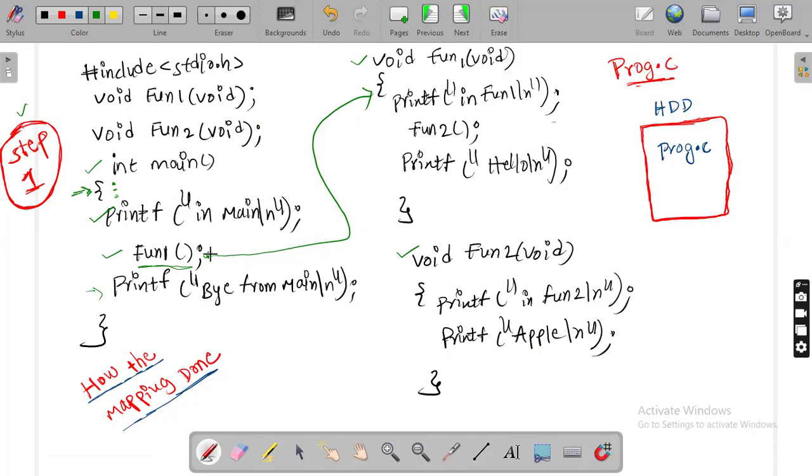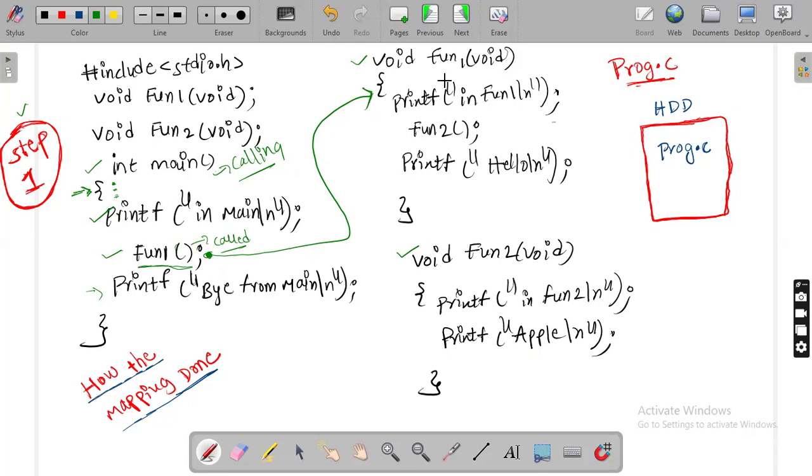Who calls this fun1 function? Main function. So technically, main is calling the fun1 function. That's why with respect to main and fun1 function, main is treated as the calling function, and fun1 is treated as the called function. So now when fun1 function call happened, control jumps to fun1 function definition to execute all the statements.